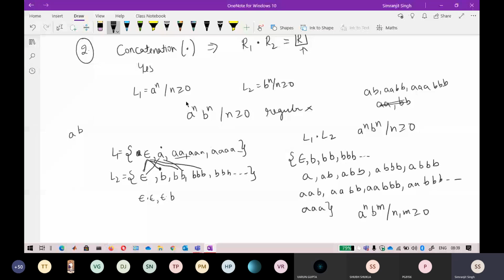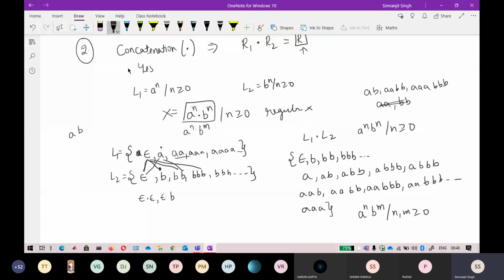So again, when we are concatenating a raised to power n, b raised to power n, your doubt is very valid here that it can become a raised to power n, b raised to power n. But if I clearly take a look at these languages, it is not becoming a raised to power n, b raised to power n, but actually it is becoming a raised to power n and b raised to power m here. So that is the difference, and that is why we said that the concatenation operator is closed under regular languages.